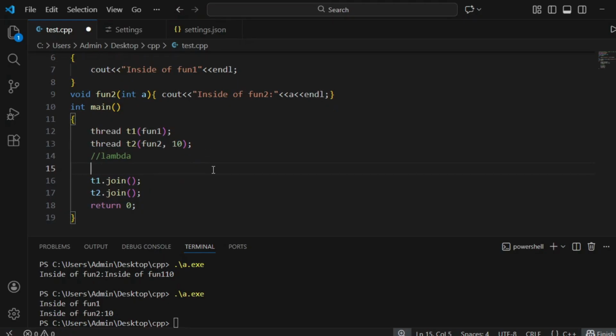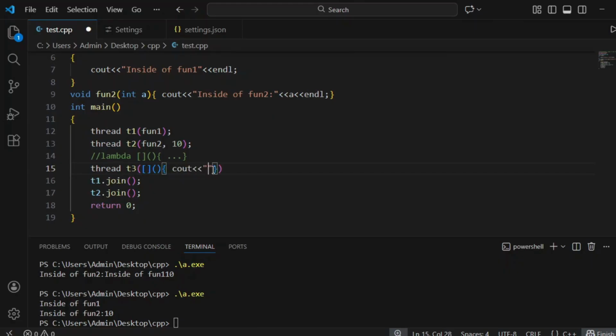So lambda function means, you know, right, an unnamed function. For the thread, I'm giving t3. So usually how we create a lambda function: first we give the capture clause and parameters, open this, close this, and close. Here we will do some operations, right? So in the same way, here in the thread object also we'll do the same thing, capture clause. If you want to pass any parameter you can pass it here, and open this.